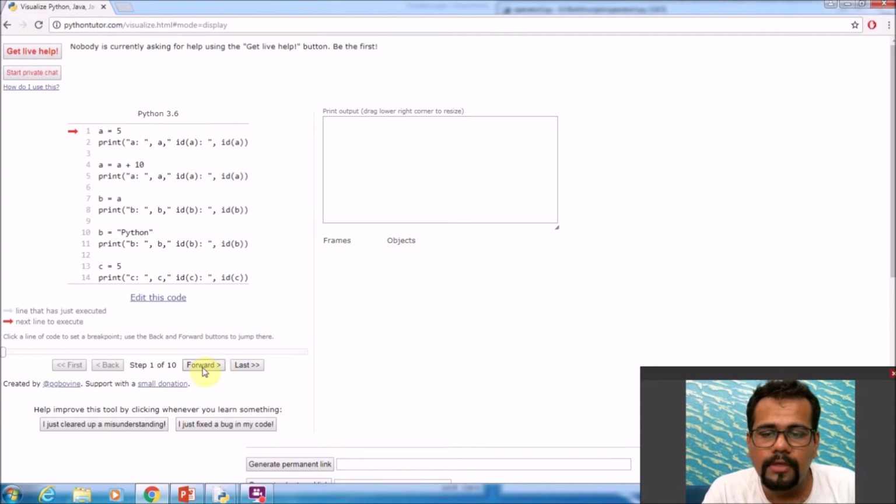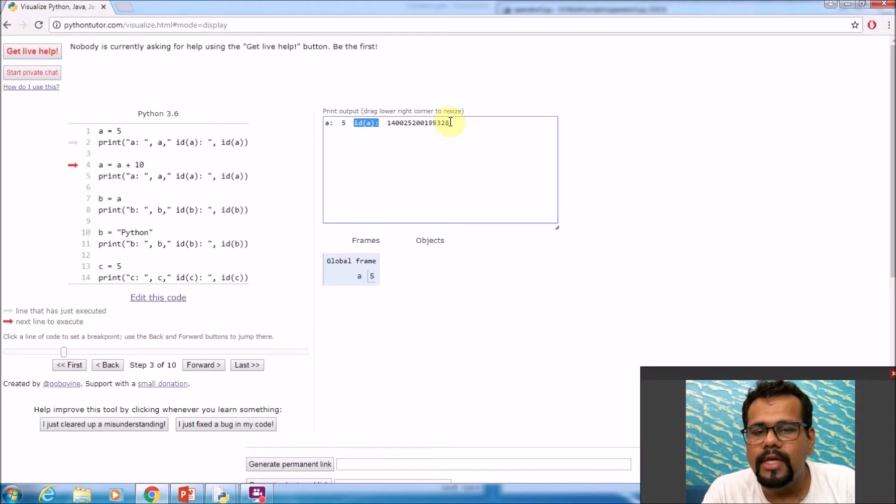I'll click this forward button for the first statement to run. So now A has the value 5 from my first statement. The second statement is print the value of A and the ID of A, which is the location of the memory cell where A is stored, which is this.